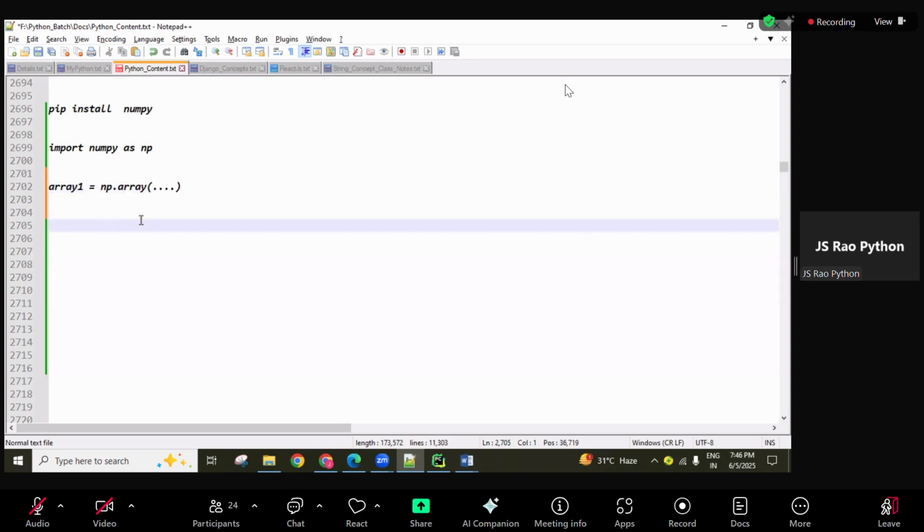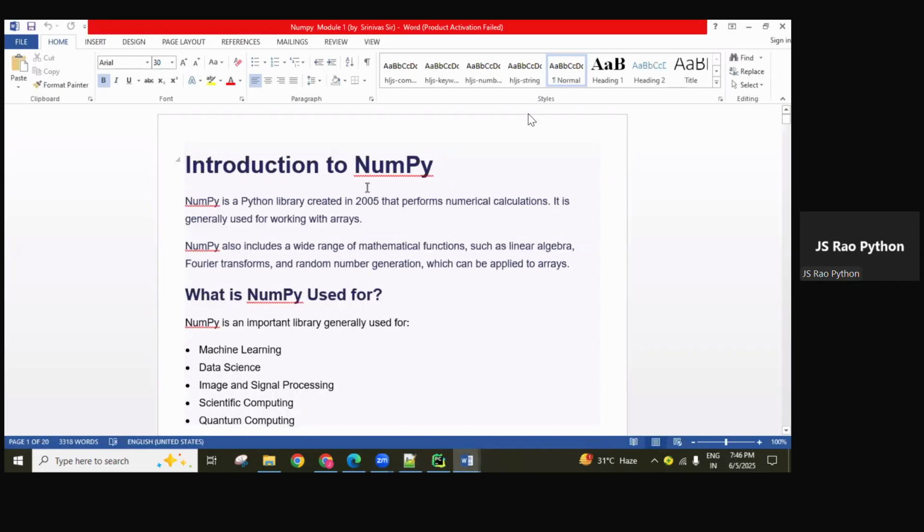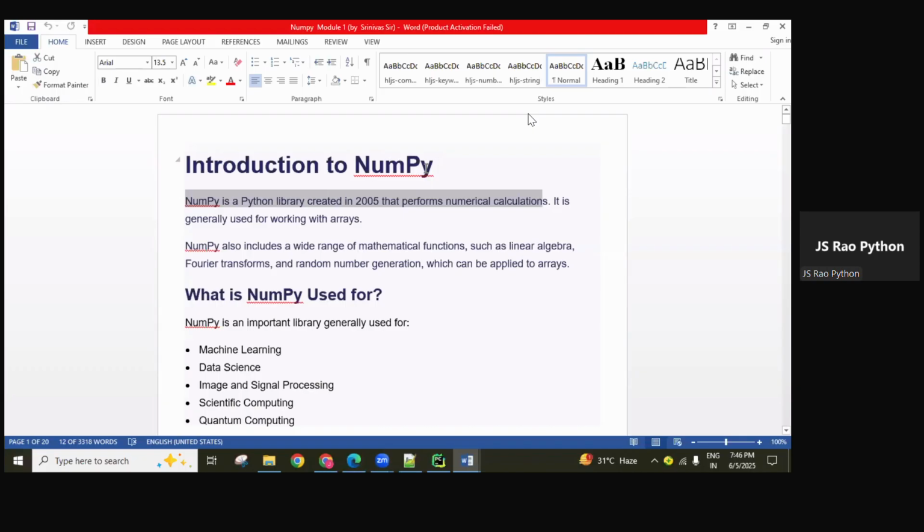Okay, so first of all, I shared one material in the last session. So why this NumPy module? What is this NumPy module about? You have to understand: NumPy is a Python library created in 2005 that performs numerical calculations. NumPy means numerical Python. So using this module, we can perform numerical calculations.